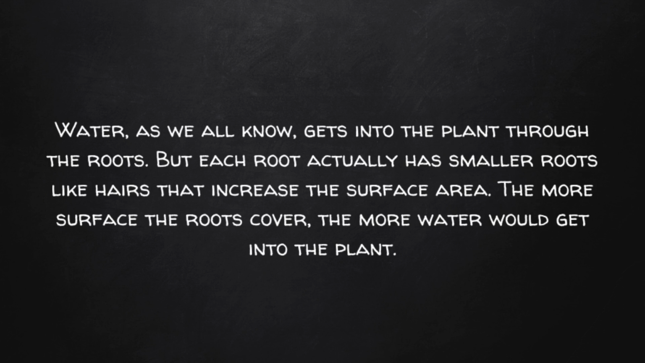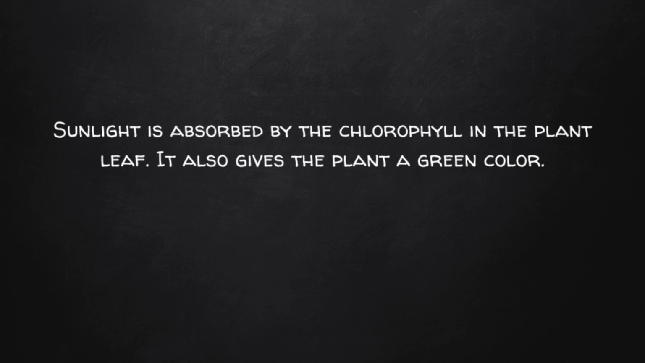If plants need three things to survive, they would need some way to get inside of the plant for processing. Water, as we all know, gets into the plant through the roots, but each root actually has smaller roots, like hairs, that increase the surface area. The more surface the roots cover, the more water gets into the plant. Sunlight is absorbed by the chlorophyll in the plant leaf. It also gives the plant a green color.